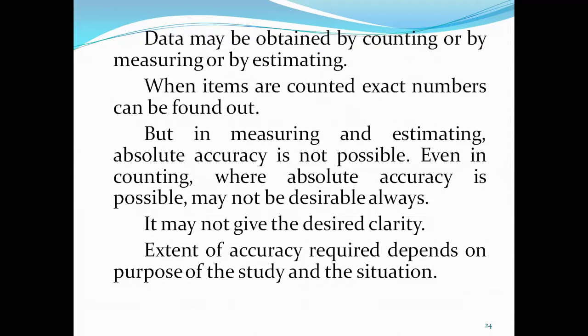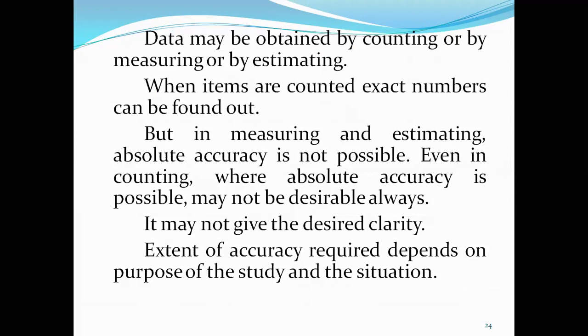Data may be obtained by counting, by measuring, or by estimating. When items are counted, exact numbers can be found. But in measuring and estimating, absolute accuracy is not possible. Even in counting, where absolute accuracy is possible, it may not be desirable always.